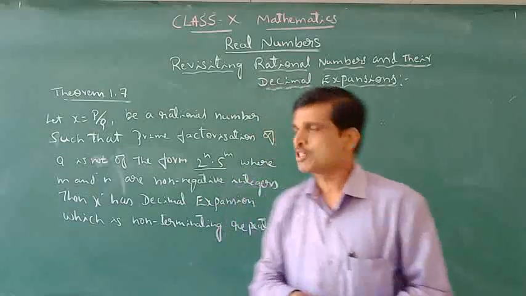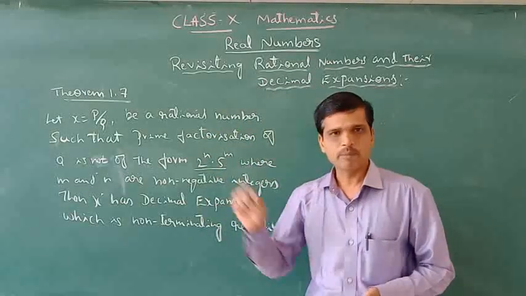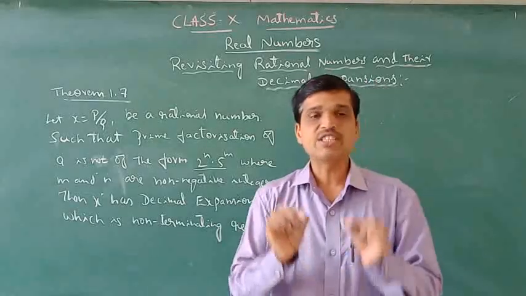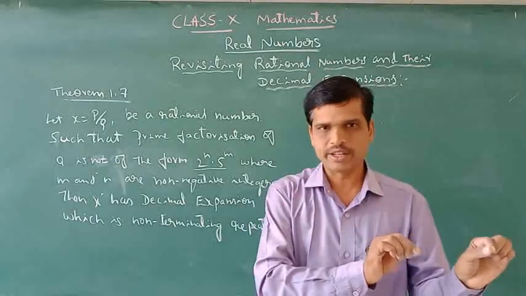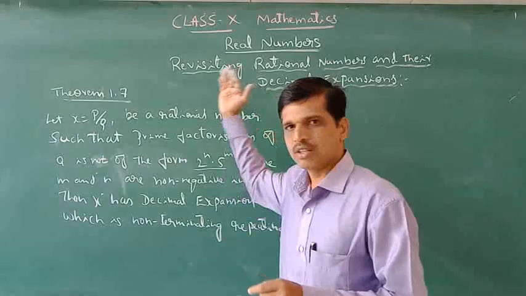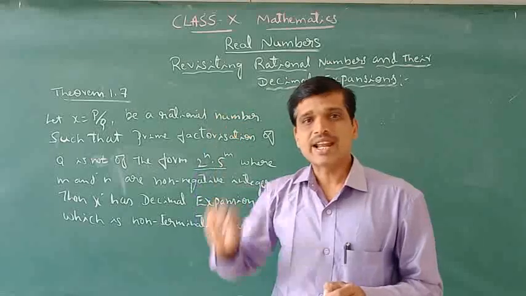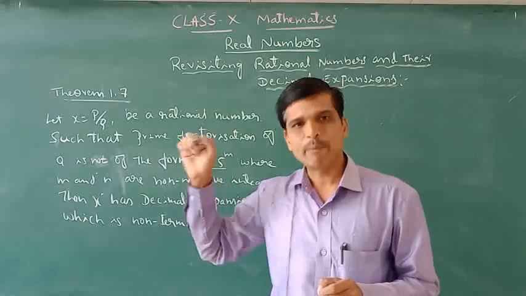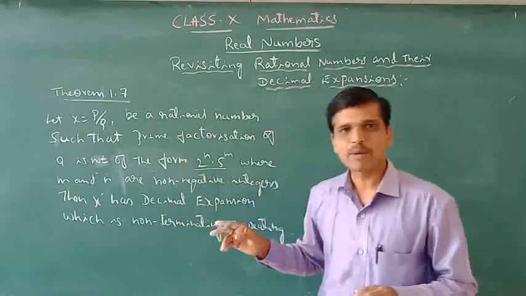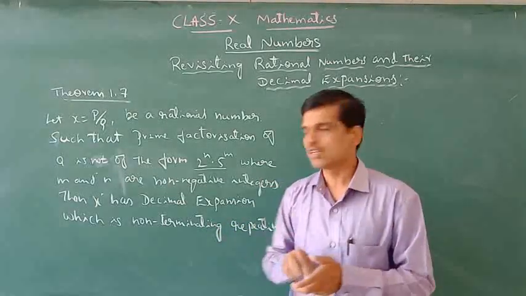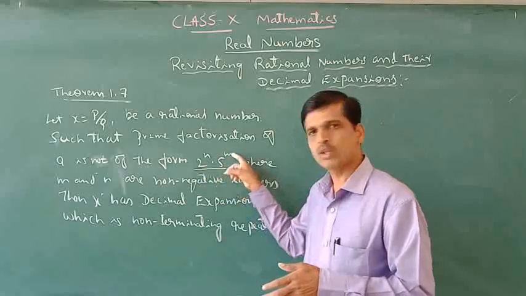For what purpose did we discuss theorems 1.5, 1.6 and 1.7? We have to understand which is terminating and which is non-terminating. Theorem 1.5 says that if x is a rational number expressed in the form of p by q, then the prime factorization of the denominator q can be expressed in the form of 2 to the power of n and 5 to the power of m.